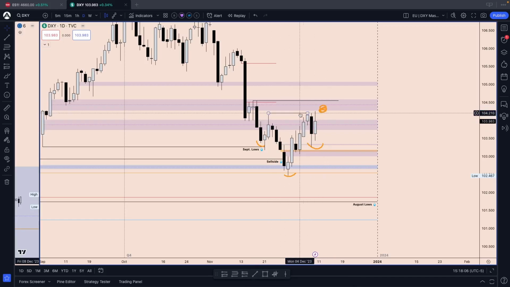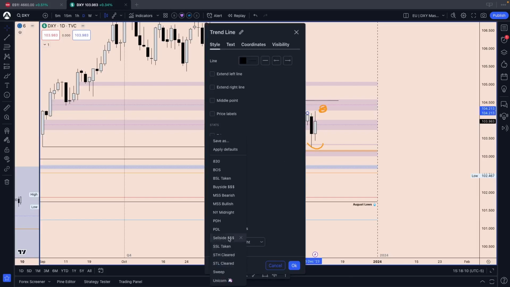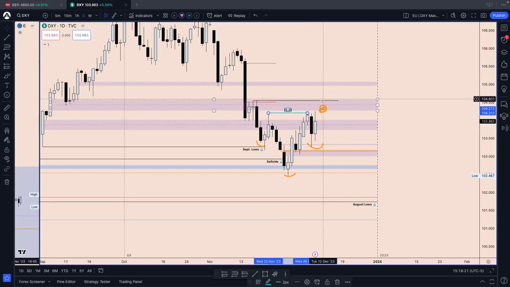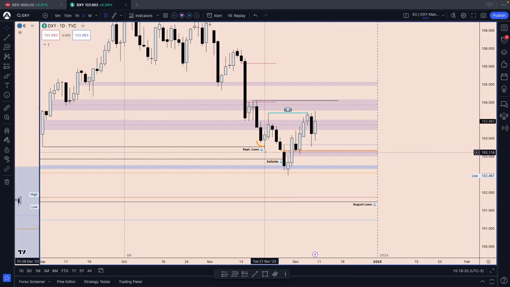This buy-side right here, but we didn't manage to close above it. This could be our potential market structure shift bullish. So I'm going to put that in here and put that in brackets. So we immediately know what we were talking about on our weekly outlook.